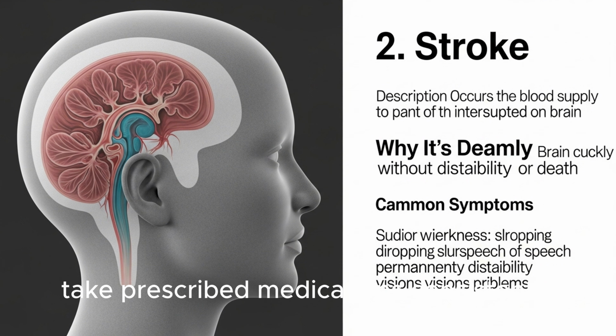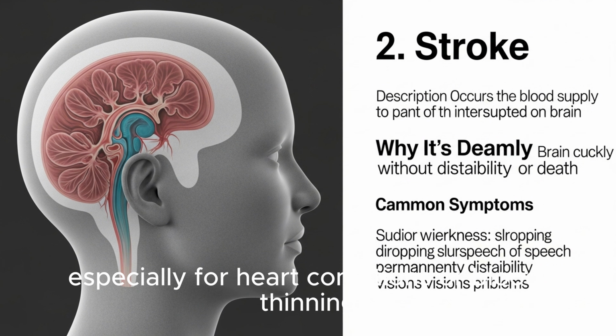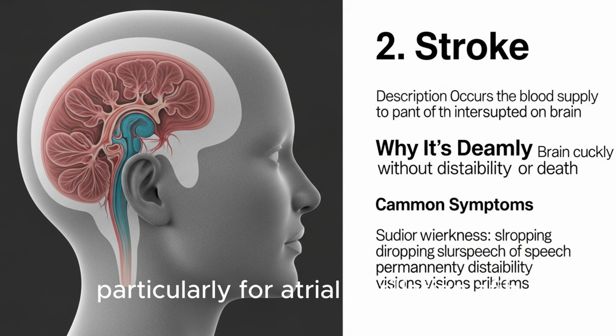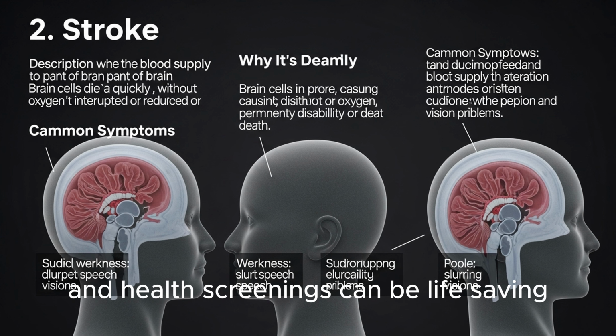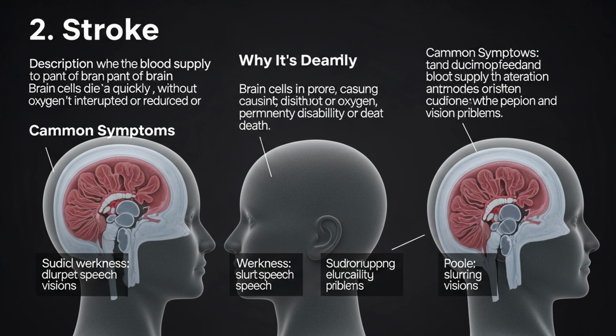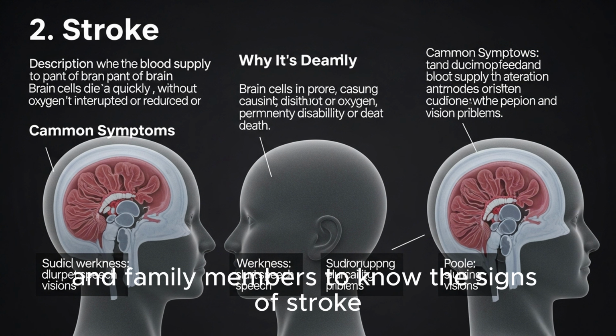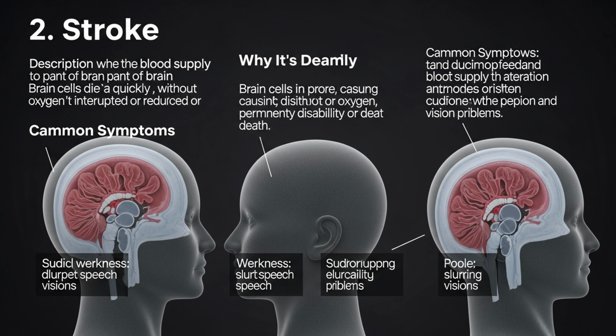Take prescribed medications consistently, especially for heart conditions or blood thinning. Monitor heart rhythm, particularly for atrial fibrillation, AFib, a condition that increases stroke risk. For older adults, regular checkups and health screenings can be life-saving. It's also important for caregivers and family members to know the signs of stroke and act quickly when they appear.